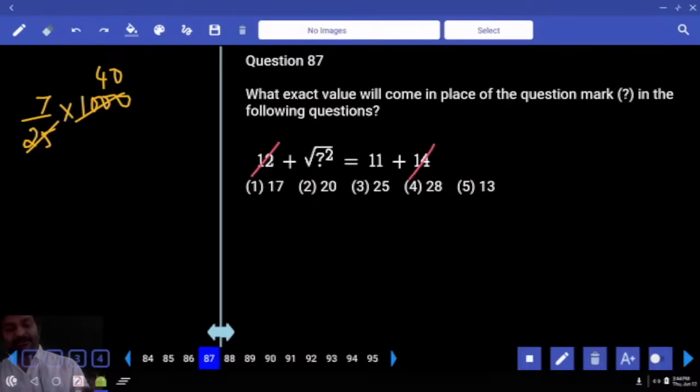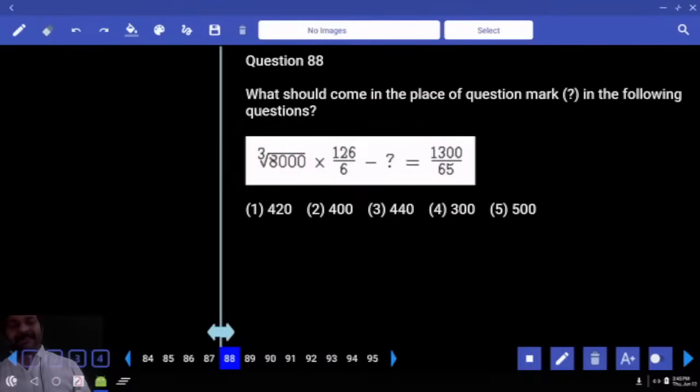12 cancellation in 14. How much is left? You are done with the answer. Under root and square both get cancelled. Then x is equal to 11 plus 2, 13. Direct. Got it?